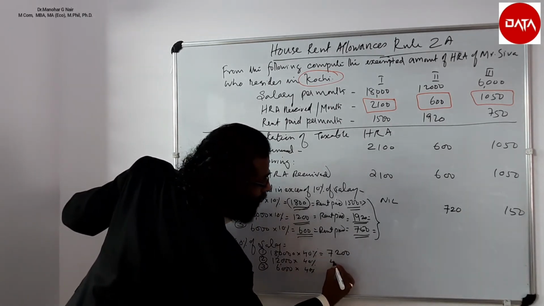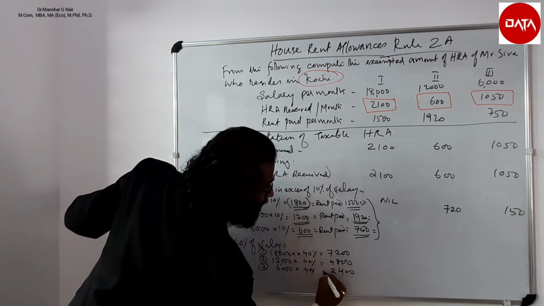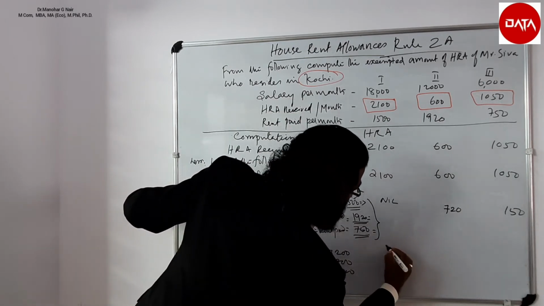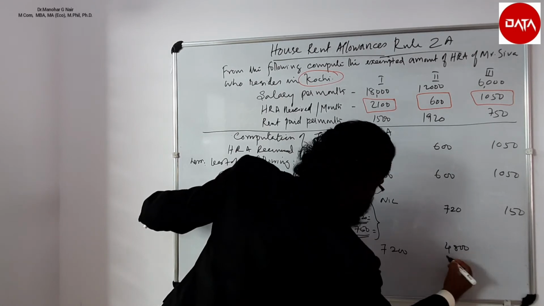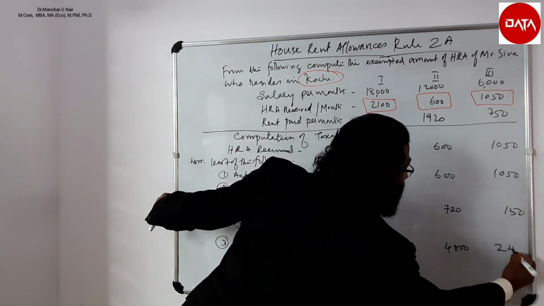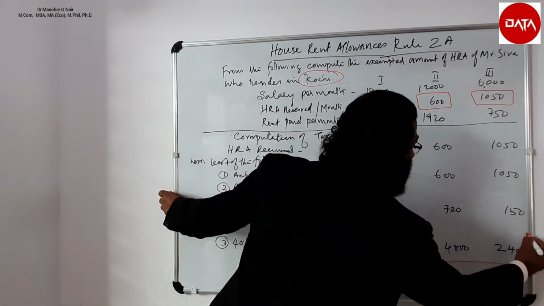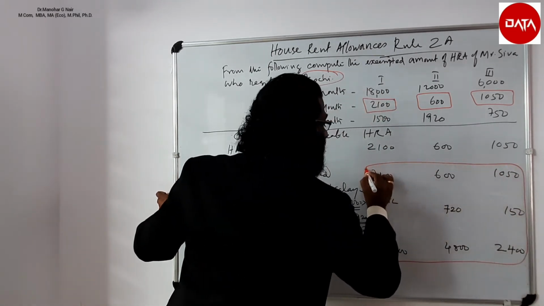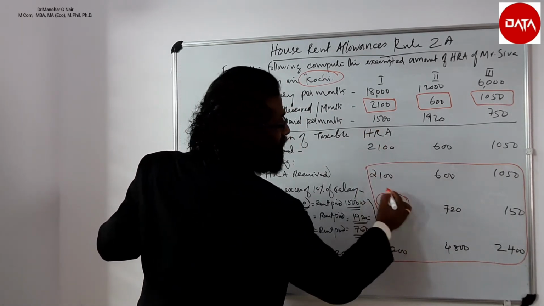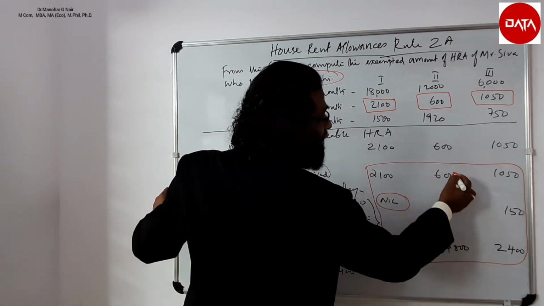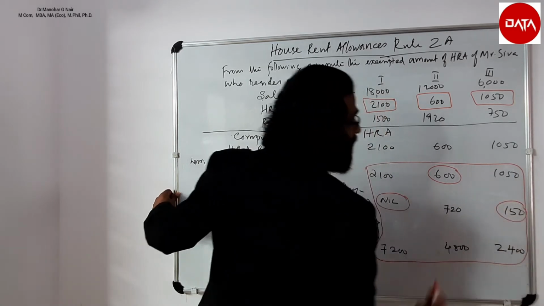That is 7,200, 4,800, 2,400. Among the three values, the least shall be exempted. So in this case, this is the least one, in this case, this is the least one, and in this case, this is the least one.